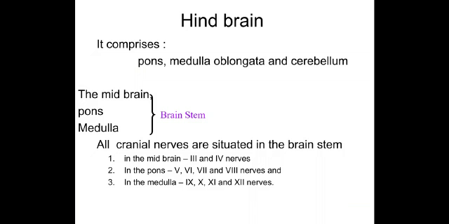The hindbrain comprises the pons, medulla oblongata, and cerebellum. The midbrain, pons, and medulla are together called the brainstem. The cranial nerves are situated in the brainstem. As you can see, the third and fourth cranial nerves are in the midbrain. The 5th, 6th, 7th, and 8th nuclei are in the pons. The 9th, 10th, 11th, and 12th cranial nerve nuclei are in the medulla.